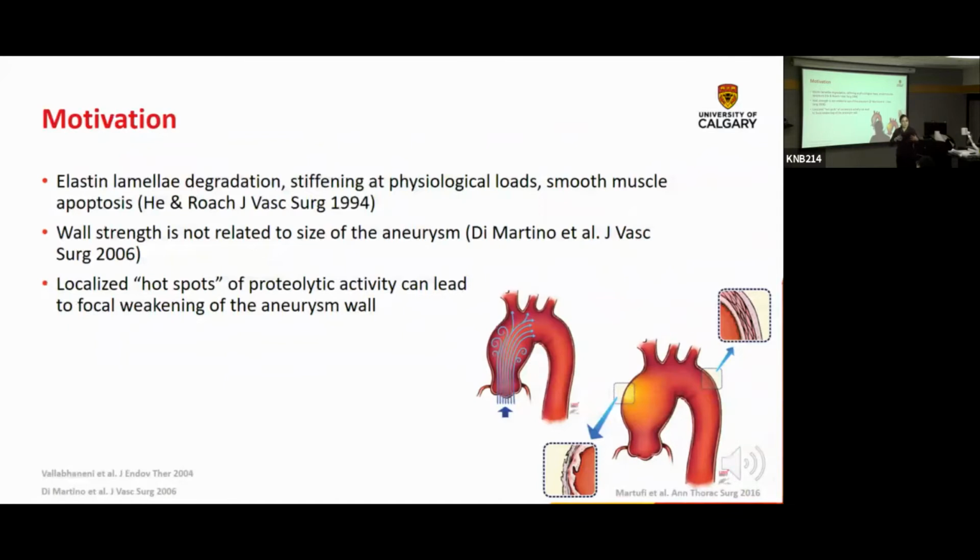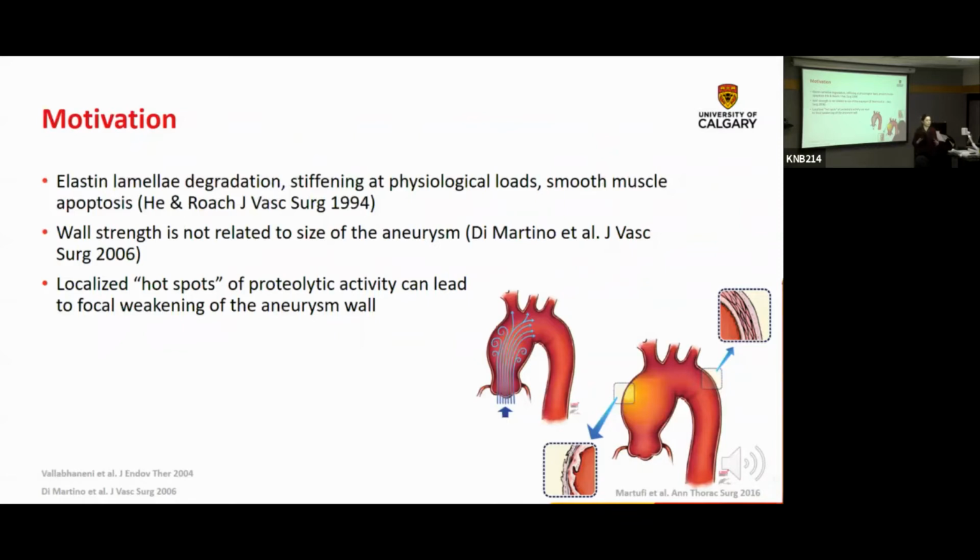So again, you still have to decide, and when it's big, it's not good, but it doesn't necessarily mean that it's weak. So that means that there are probably localized spots of proteolytic activity that can lead to some focal weakening. And you don't need the whole thing to be weak. One location where it ruptures is enough to unfortunately cause the death of the patient. So I guess our lab tries to link the mechanics of what's in the wall with what's happening at the biological level, to try and figure out: can we predict which areas are weaker?